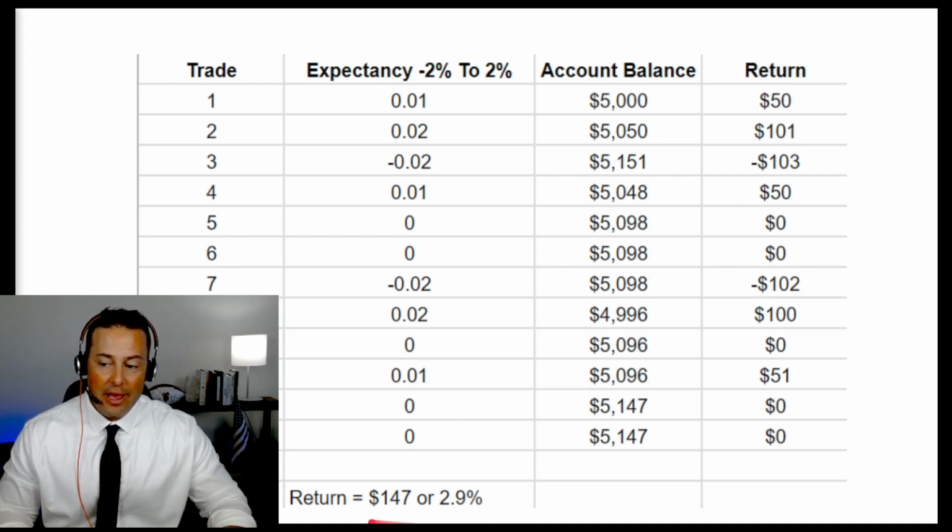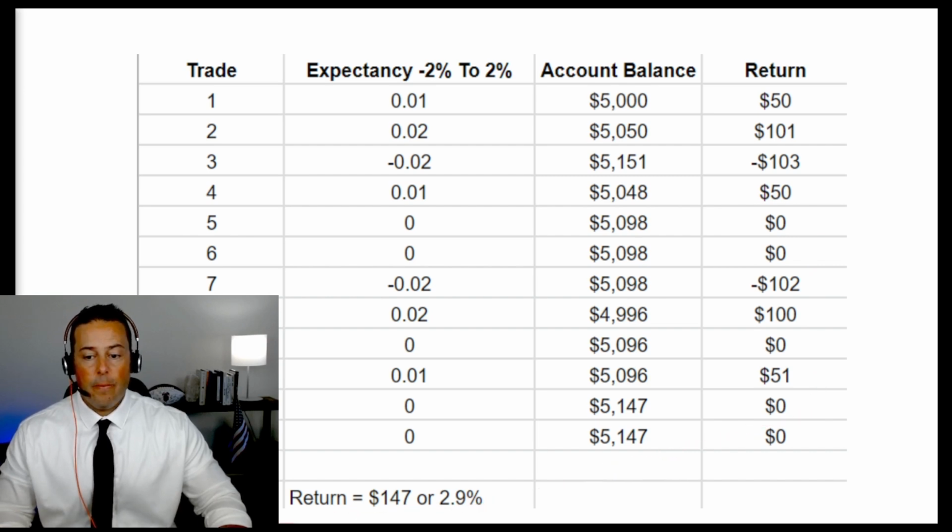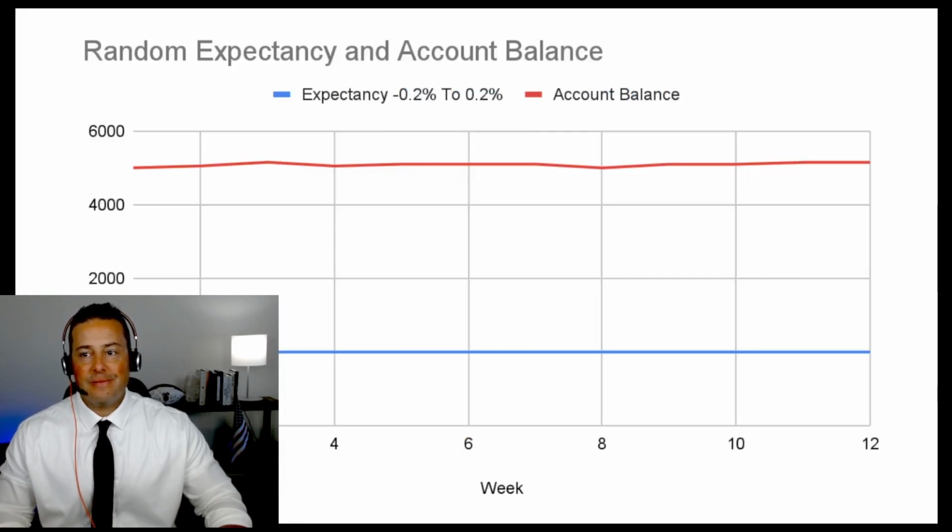One thing I would highlight is our return in this sequence of 12 is still above our expectancy, 2.9%, even though we've lost some trades and we've darn sure broken even on more than one. So how do we account for this? How do we account for these peaks and valleys?